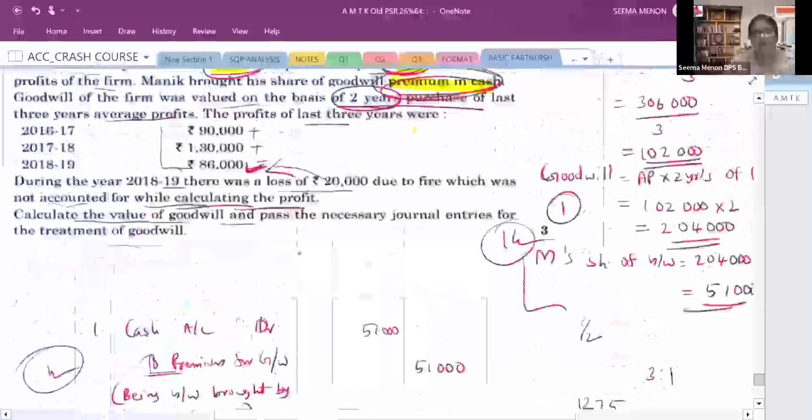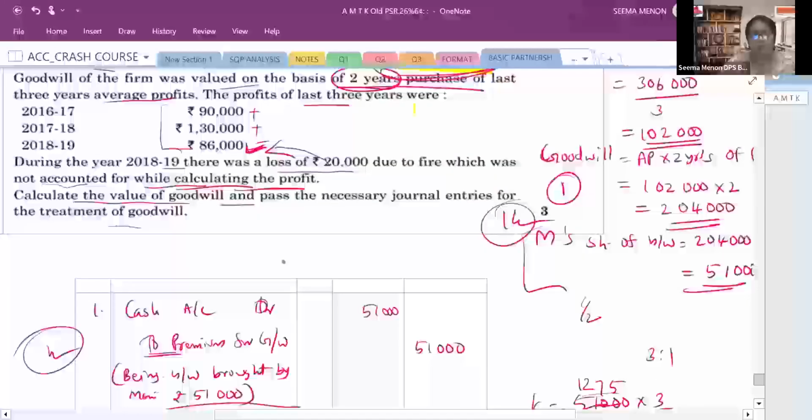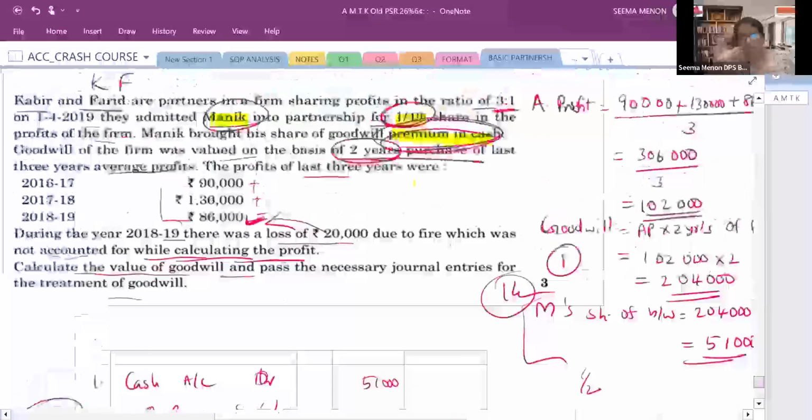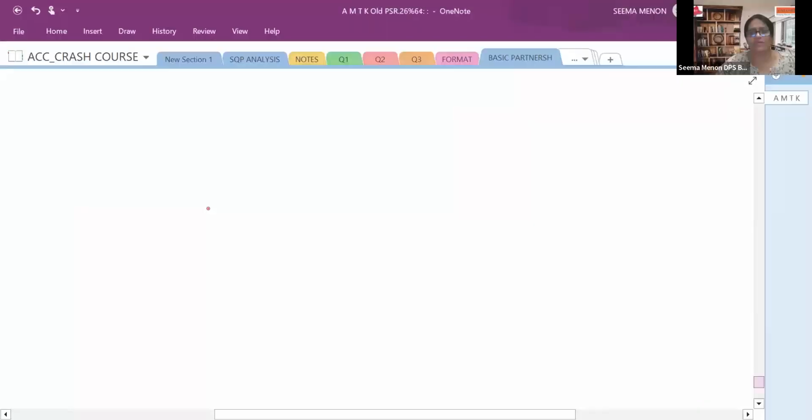I hope you are able to understand the marking scheme of this. If any doubt, you have to refer to the theory portion. If you know the theory portion, then only you will be able to solve this type of question. Again, let us go back, throwback में जाते हैं.